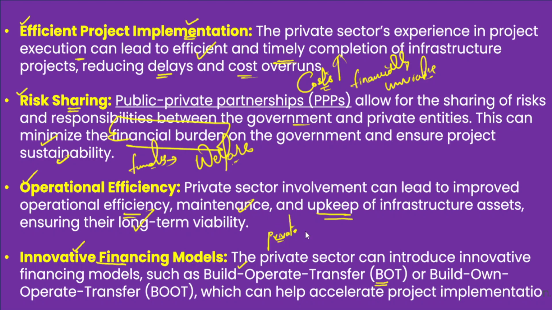After building it, the private sector alone operates this project for a certain period of time, so they can earn income from that asset, and then they transfer the infrastructure project to the government. However, they do not completely own the project.